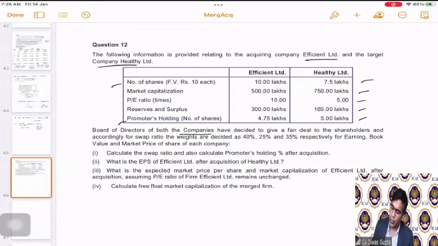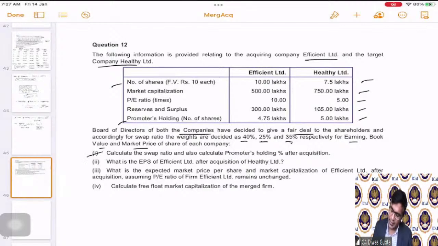Board of directors of both the companies have decided to give a fair deal to the shareholders, and accordingly, for a swap ratio, the weights are decided 40, 25, and 35 percentage respectively for earnings, book value, and market price of share of each company. So they are saying that the earnings per share, book value per share, and market price per share, they will use all the three swap ratios and use this proportion to arrive at a fair deal.